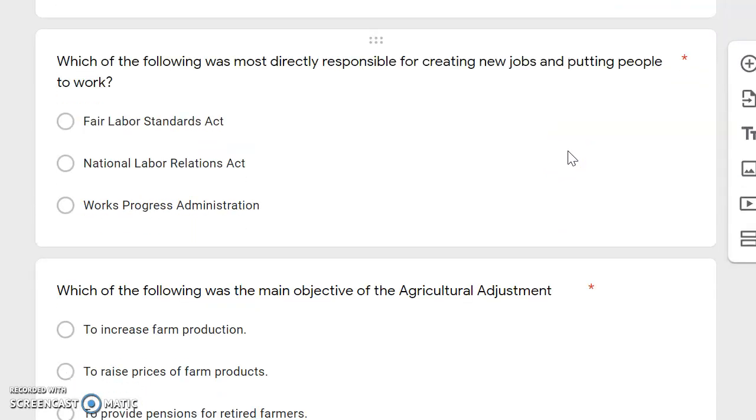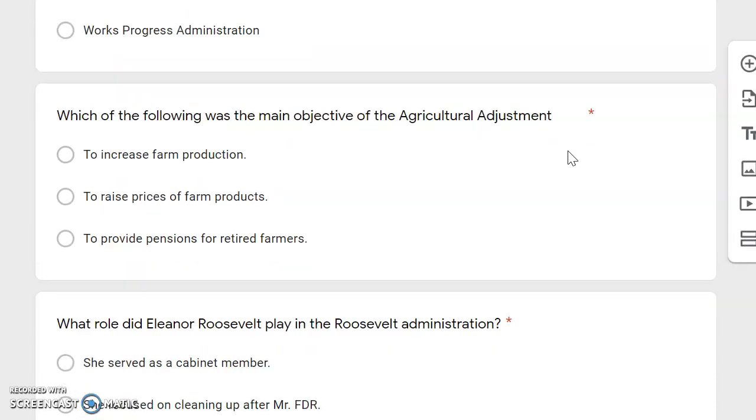Which of the following was most directly responsible for creating new jobs and putting people to work? Fair Labor Standards Act, National Labor Relations Act, Works Progress Administration. Which of the following was the main objective of the Agricultural Adjustment Act?